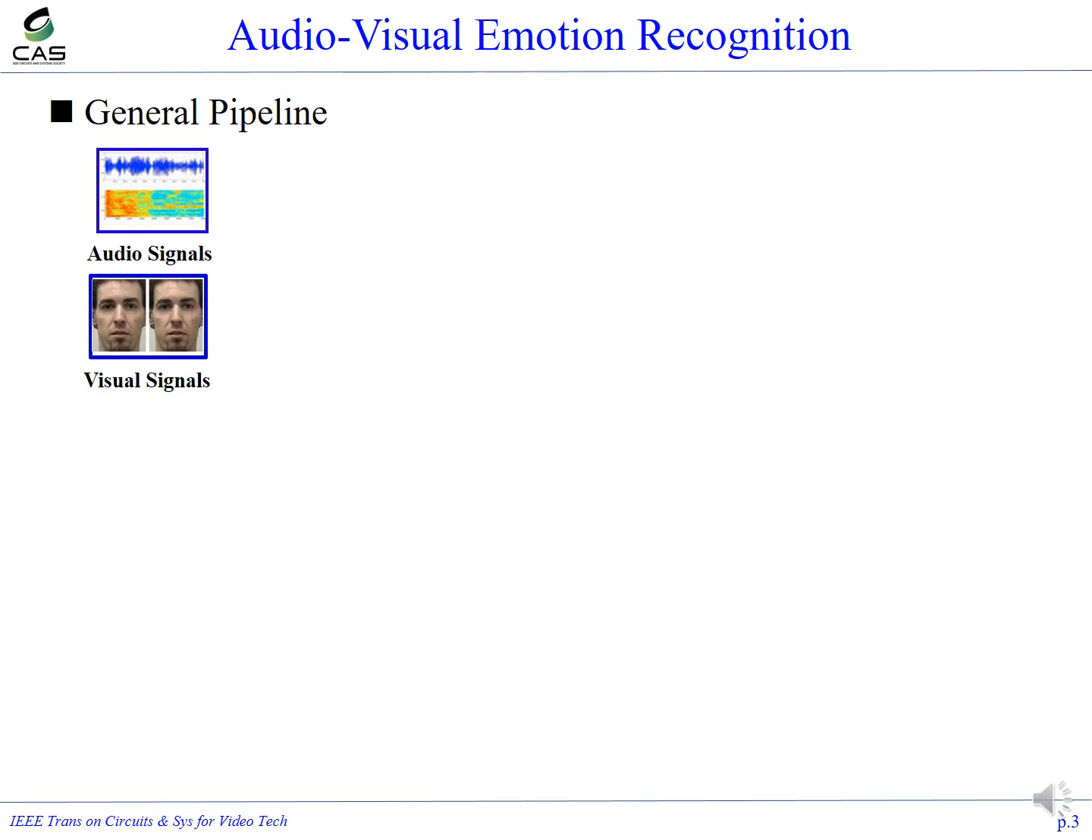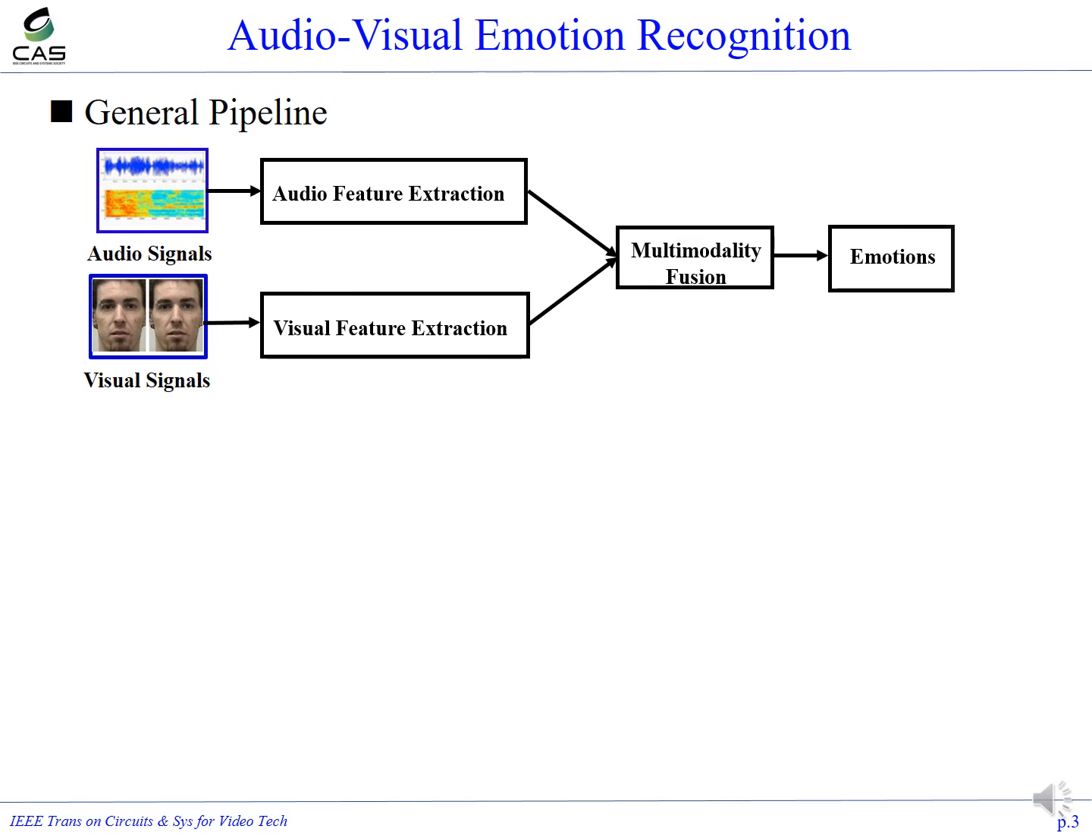The focus of this paper is audio-visual emotion recognition. The general pipeline is that given an input video sequence including both audio and visual signals, we extract audio features and video features respectively. Then we fuse those two modalities and recognize the emotions. The most important steps are feature extraction and multimodality fusion.